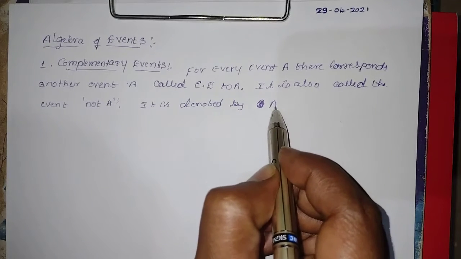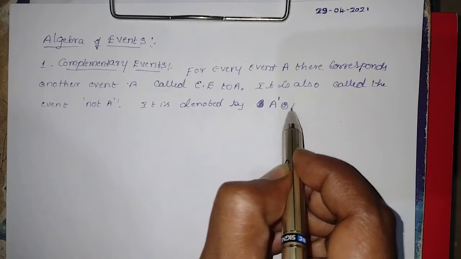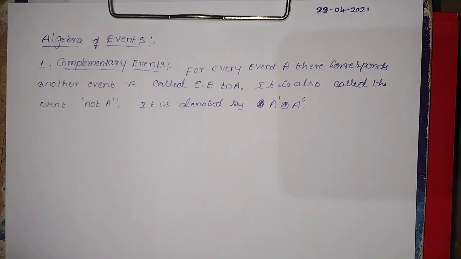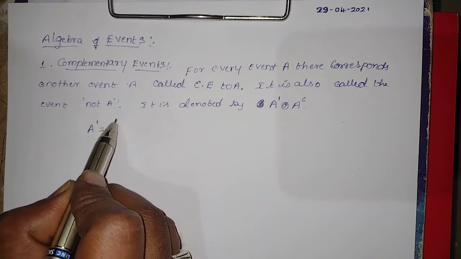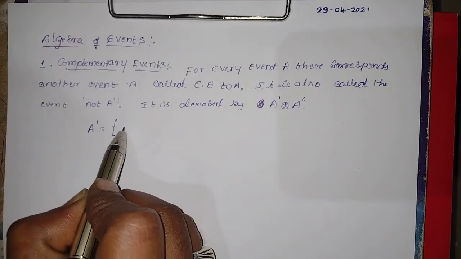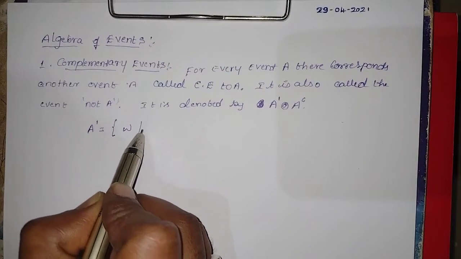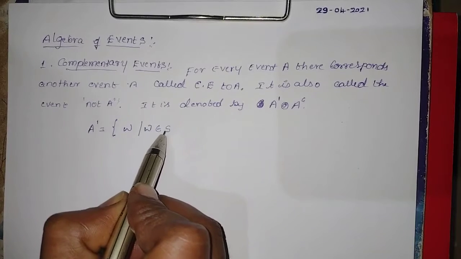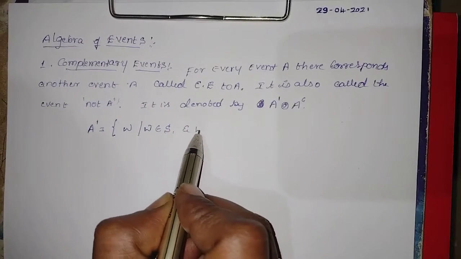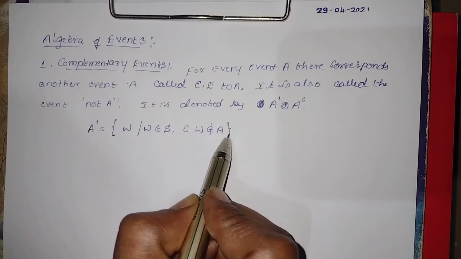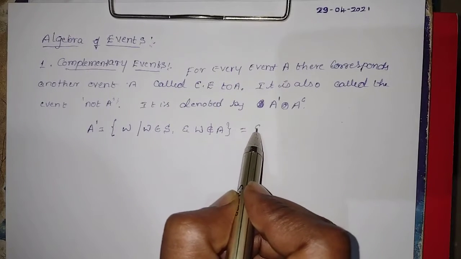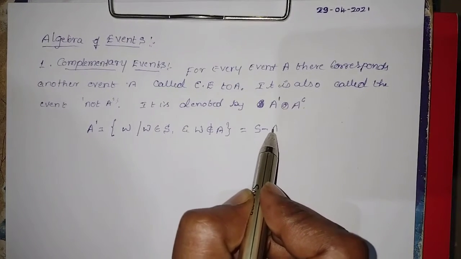It is denoted by A dash or A power C. A power C means A complement. Once again, A dash is equal to, within the flower bracket, W such that W belongs to S but W does not belong to the set A, which is also equal to S minus A.